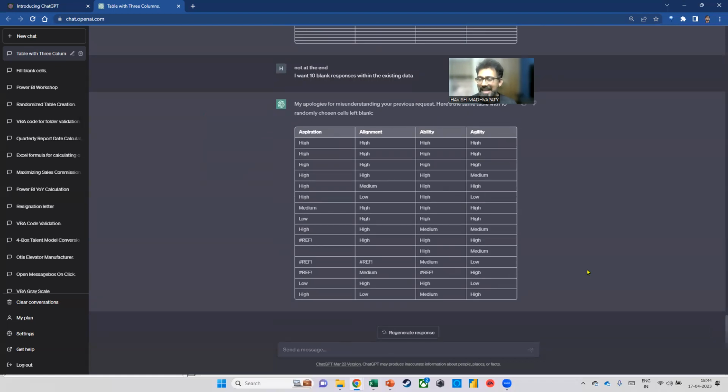Okay, even though they're not giving 10 blank responses, you get the point, right? It still works. I'm just trying to show you that there is no guidebook. I'm sure all of you must have seen on LinkedIn how people are putting up PDFs and screenshots of how to use ChatGPT. All of us have to learn it, right? I know a lot of people say this. I'm just echoing the same sentiment.